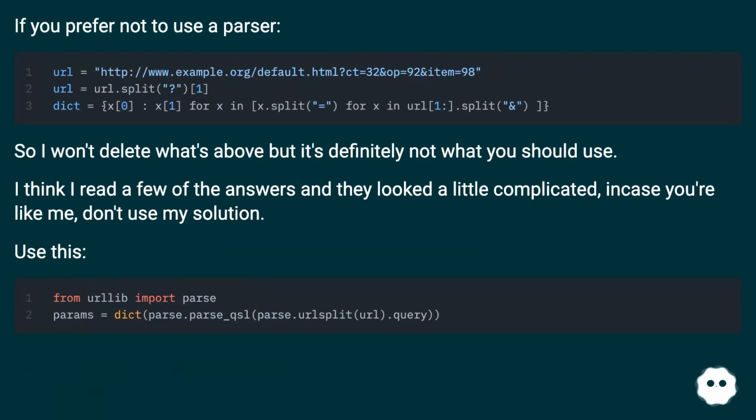if you prefer not to use a parser. So I won't delete what's above, but it's definitely not what you should use. I think I read a few of the answers and they looked a little complicated. In case you're like me, don't use my solution. Use this.